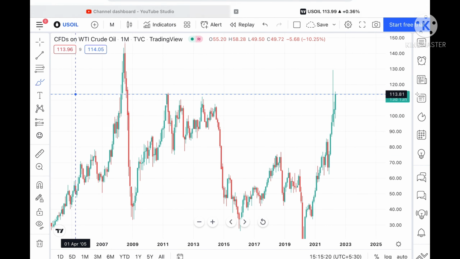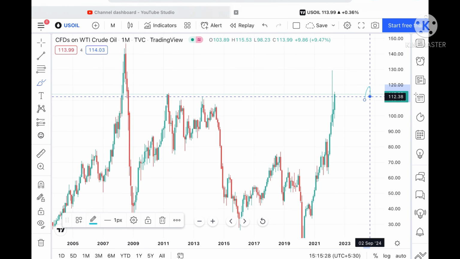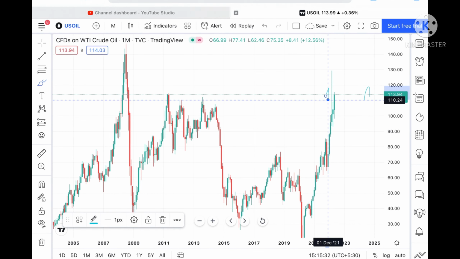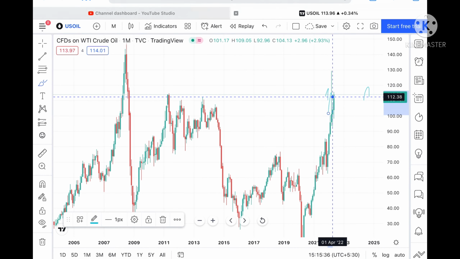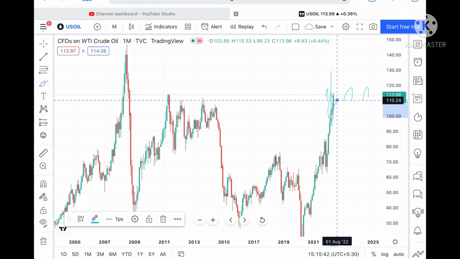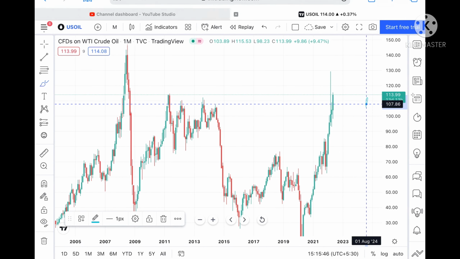But suppose the price doesn't sustain this particular level, we can see it can touch a level of 112.38, and if it goes below this level, then we can see a level of 110.71.